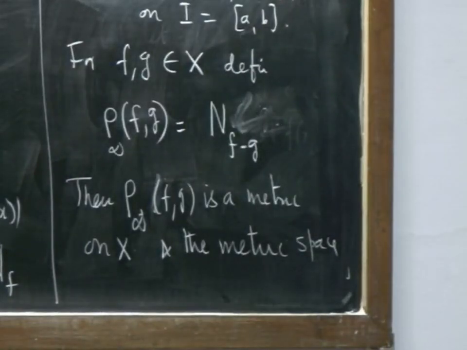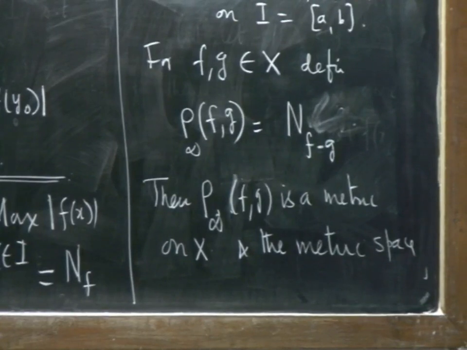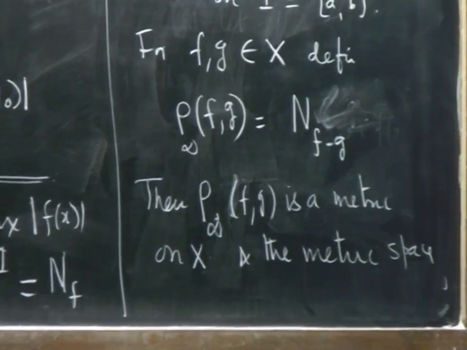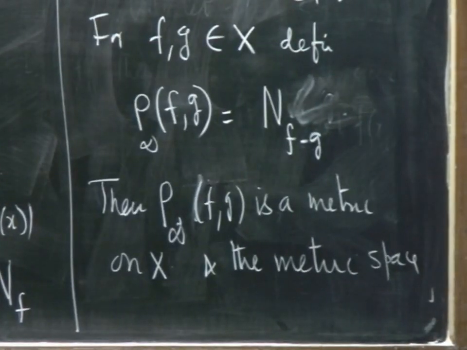(X, rho infinity) will be denoted by C R [a, b] infinity.